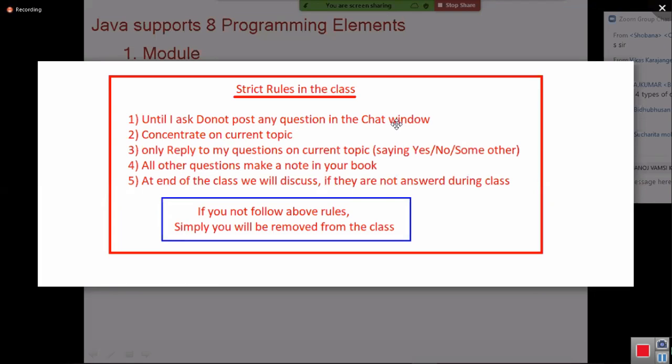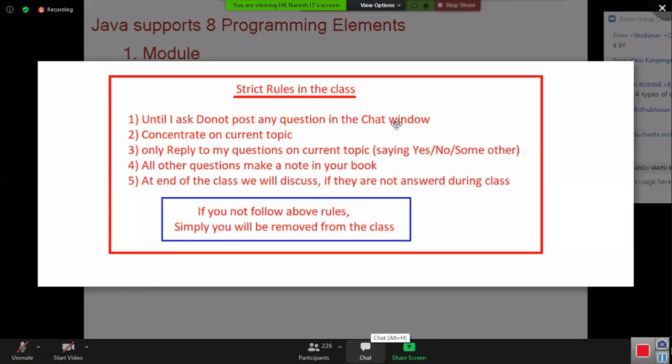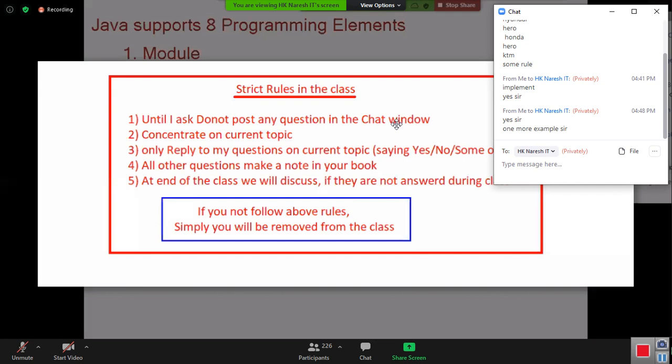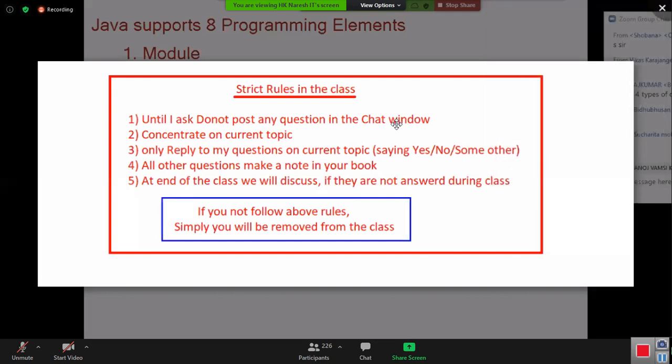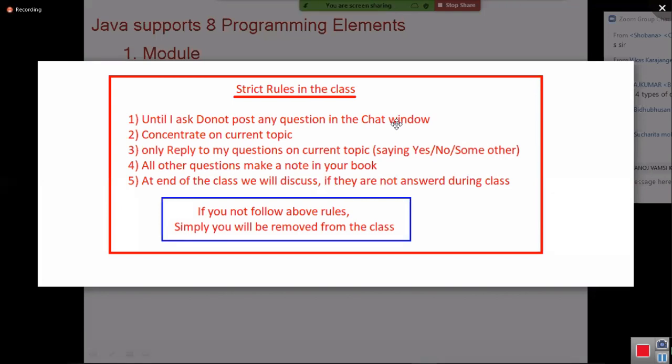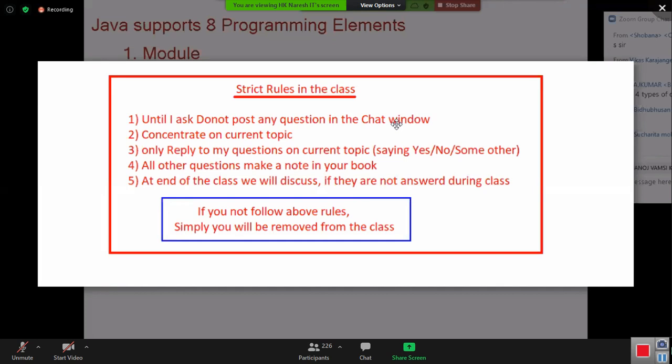Everybody understand? Strict rules I am following. Strict rules I am giving to your batch especially. Only concentrate on the current topic and current topic examples, and only reply to my questions. For current topic questions, reply by saying understand, yes, understand, no, not understand, why, or some other way of reply. Don't ask questions that belong to the next topic.